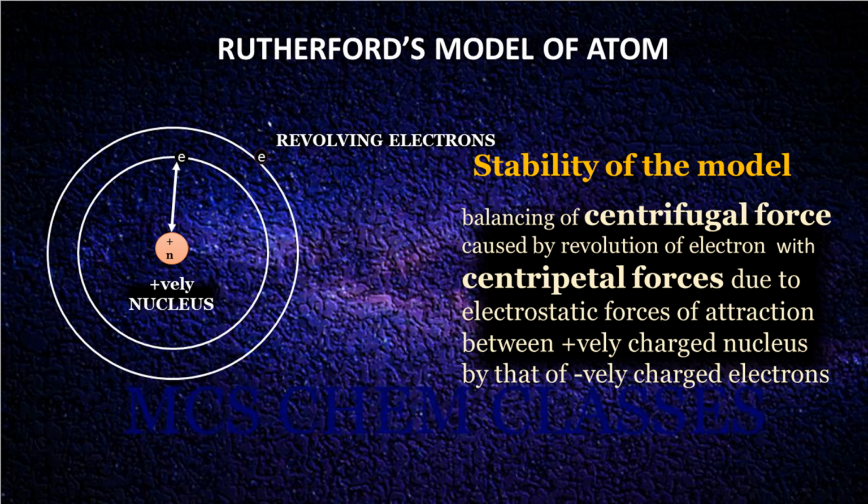The magnitude of positive charge on the nucleus is different for different atoms. The negatively charged electrons revolve around the nucleus.